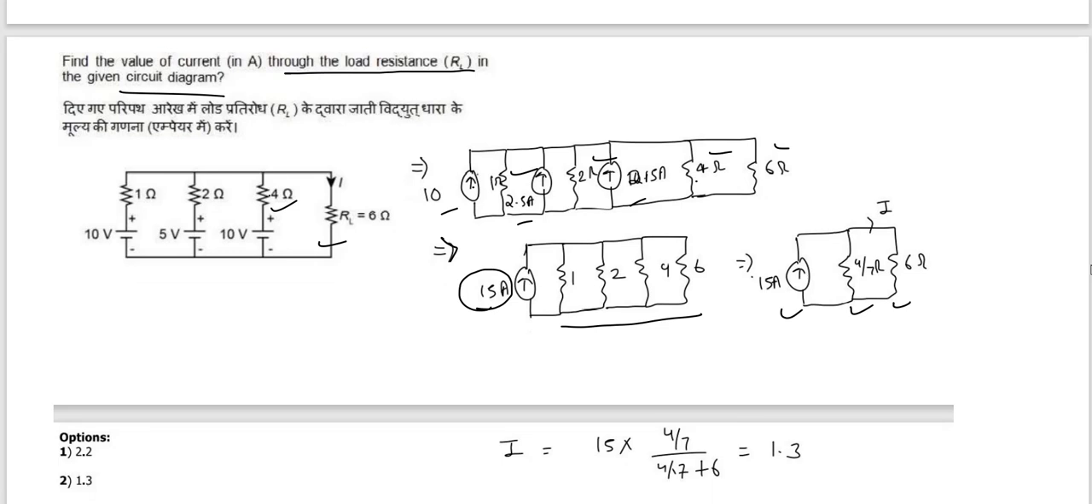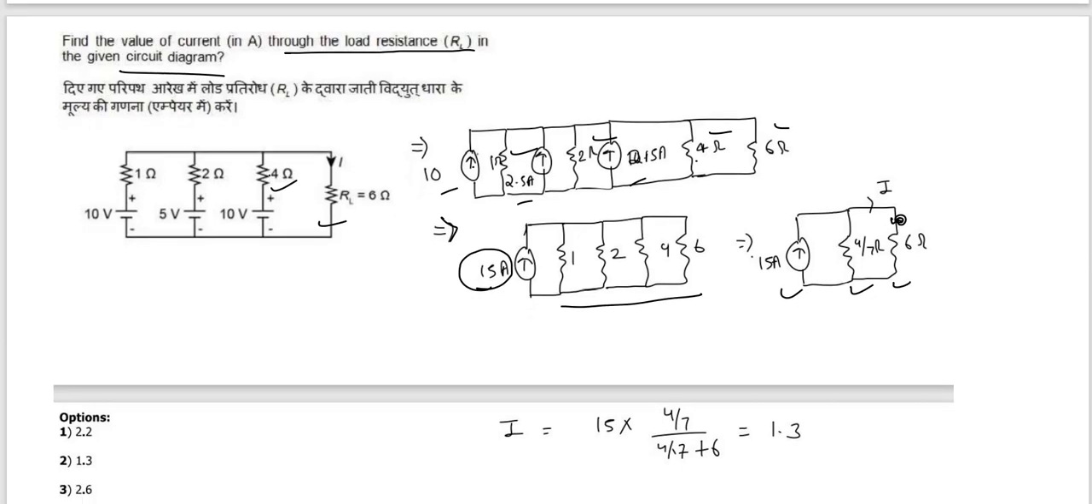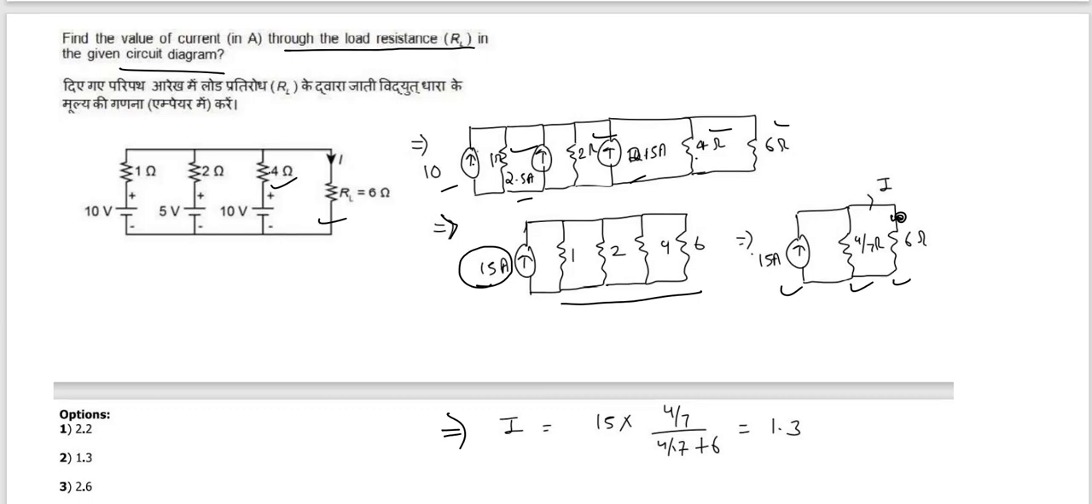4 by 7 and 6 ohm, and we have to find the current across the RL. So with the help of current transformation ratio, I equals 15 into 4 upon 7 upon 4 upon 7 plus 6, which will become 1.3.